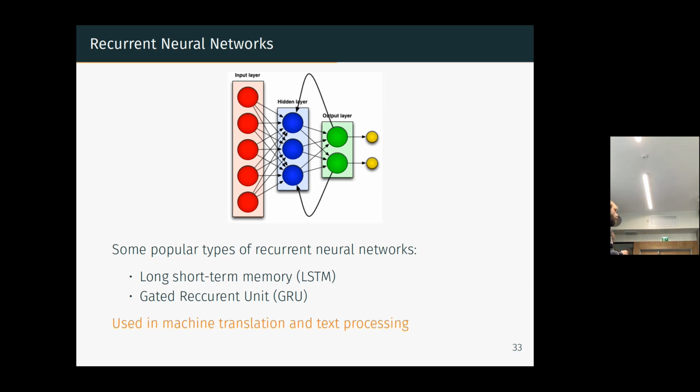So you start with a word in the phrase, this is the first word, and then you have a second word coming up. But the neural network remembers in some way what happened at the start of the phrase. I've mentioned here two names of neural nets that are very much used, more especially the first one, long short-term memory.